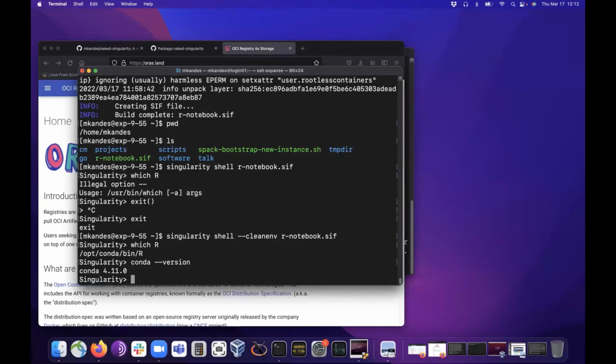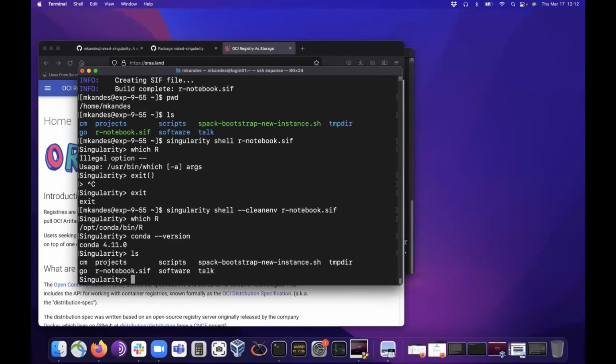Anyway, you're asking about the file systems. By default, Singularity bind mounts your home directory into the container. So if there's one part of the external file system that's imported into a container for you by default, it's your home directory. If I run an ls, we see my files in my home directory outside the container up here are the same as the ones inside the container down here, right?